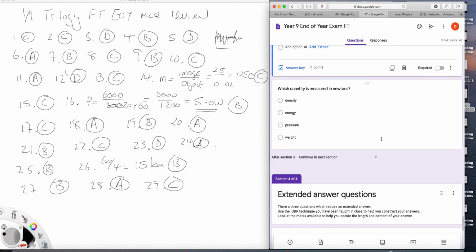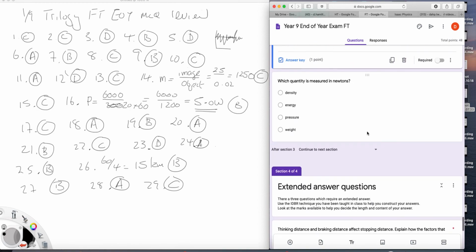Which quantity is measured in newtons? Well, that would be weight, because newton is the unit for force, and density, energy and pressure are not forces, although pressure is related to a force. 30, D.